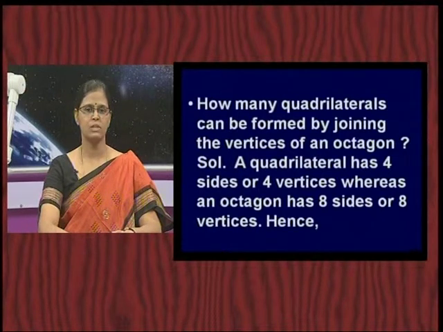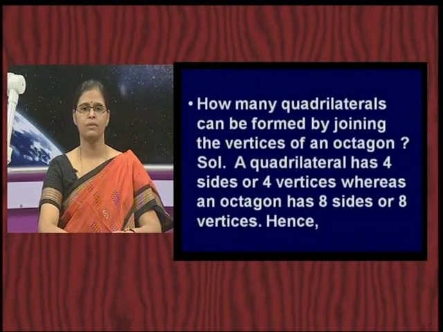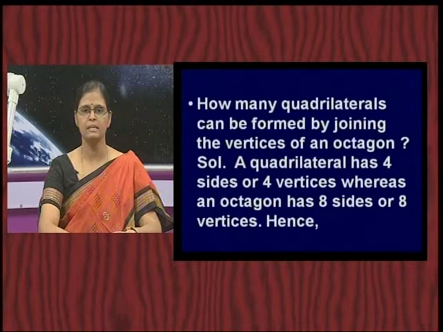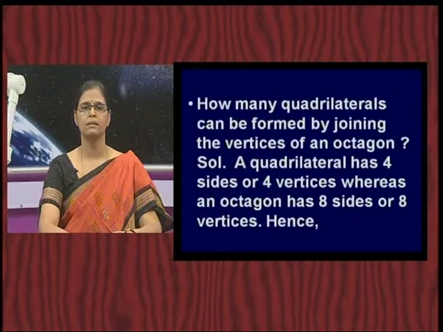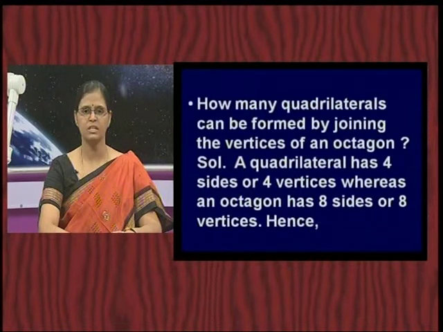If you closely observe this, we are looking at the number of possible selections or groups that we can make by choosing 4 sides or 4 vertices at a time out of the 8 available. So, here n is 8 and r is 4. Is it a permutation or a combination?